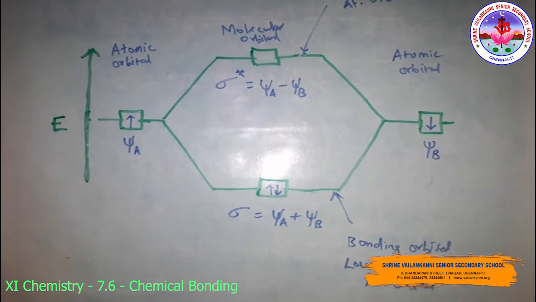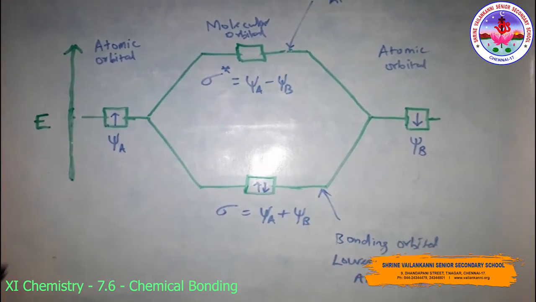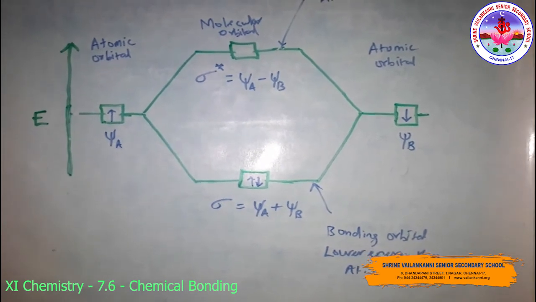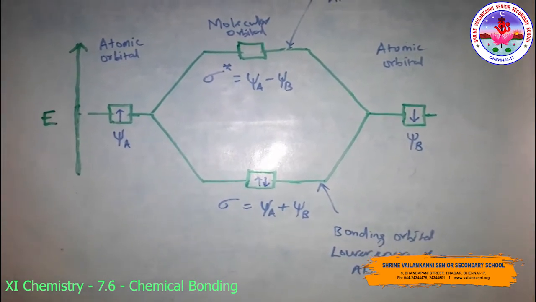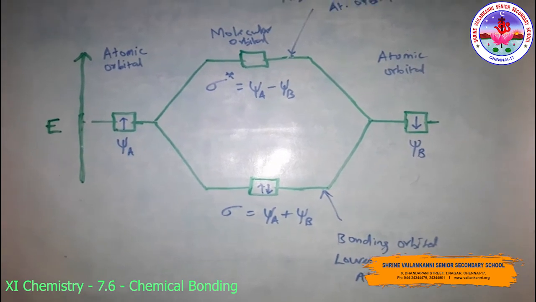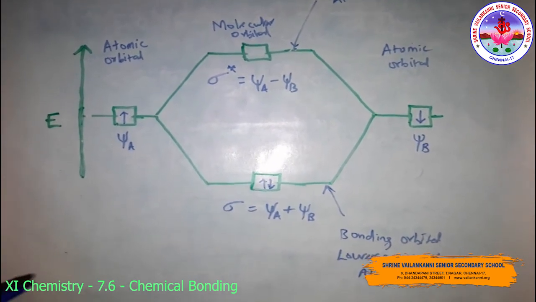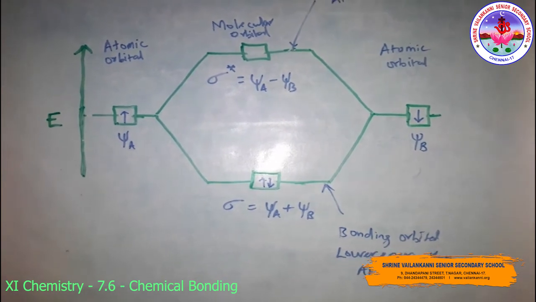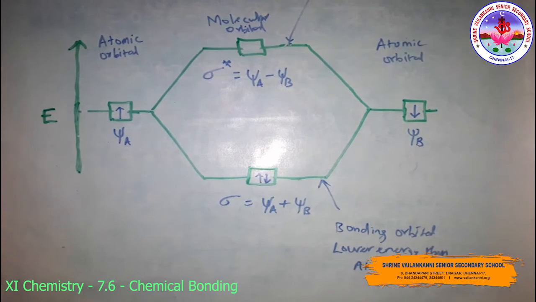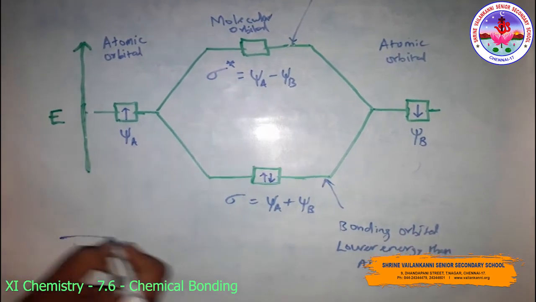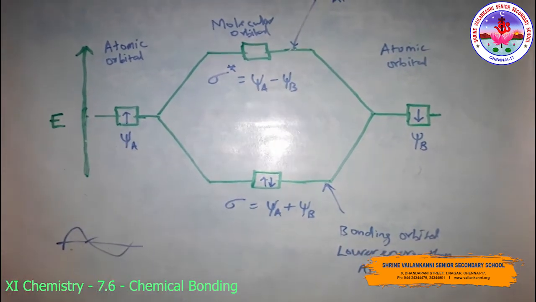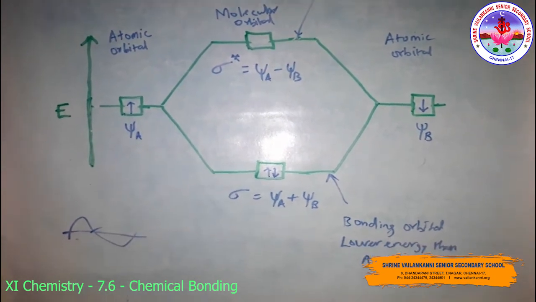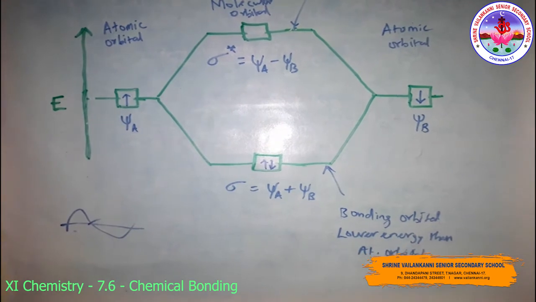As a result, the electron density in a bonding molecular orbital is located between the nuclei of the bonded atoms, because of which the repulsion between the nuclei is very less, while in the case of an anti-bonding molecular orbital, most of the electron density is located away from the space between the nuclei. So, in fact, there is a nodal plane. The nodal plane means electron density is 0. So, there is a nodal plane between the nuclei, and hence the repulsion between the nuclei is high.